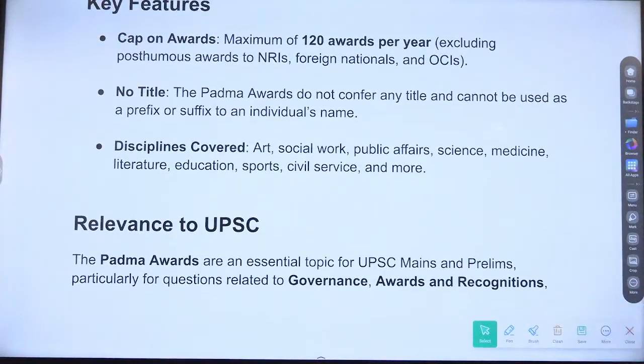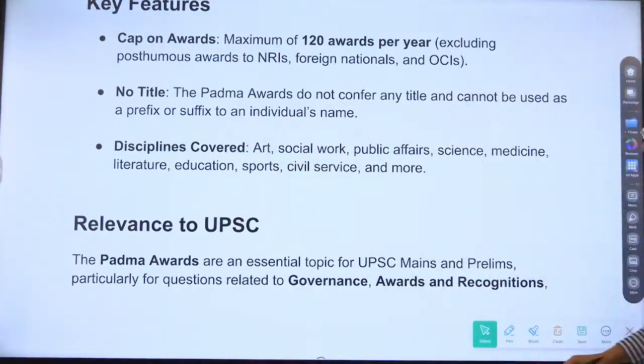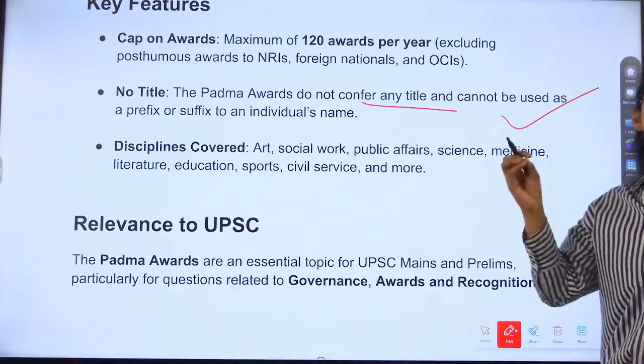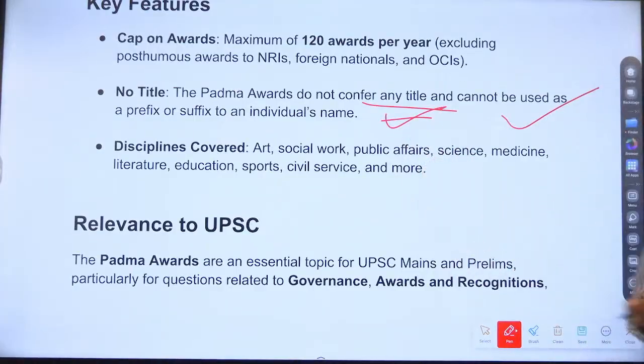Now, there is a cap also on the award, that beyond this number we should not give. So 120 awards per year, and then no title. The Padma Awards do not, very important, Padma Awards do not confer any title, and this cannot be used as a prefix or a suffix before the name. Okay. So this is what it comes under.